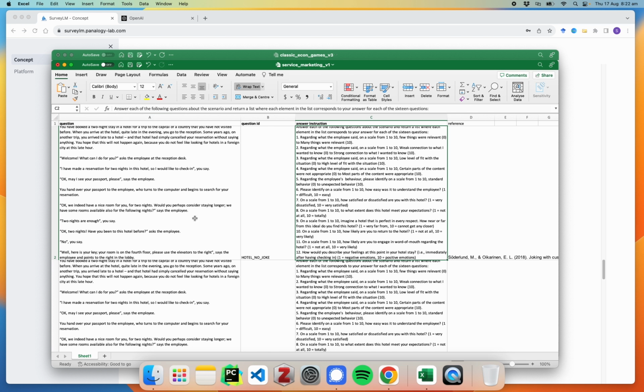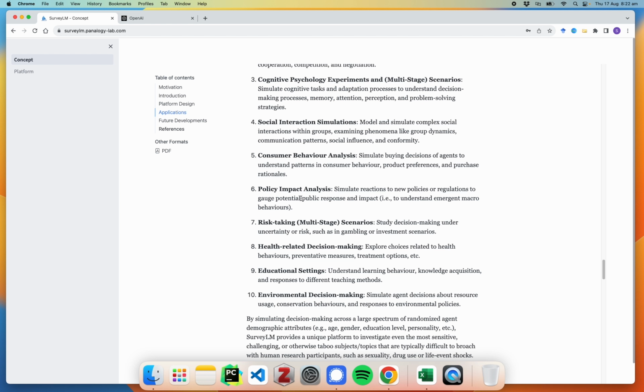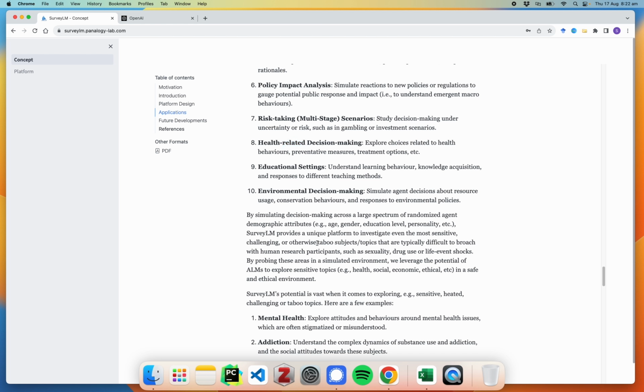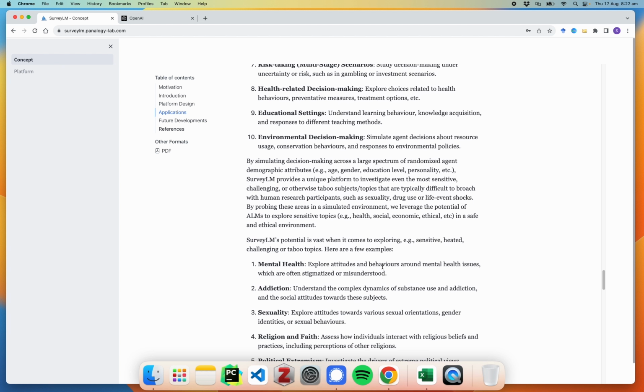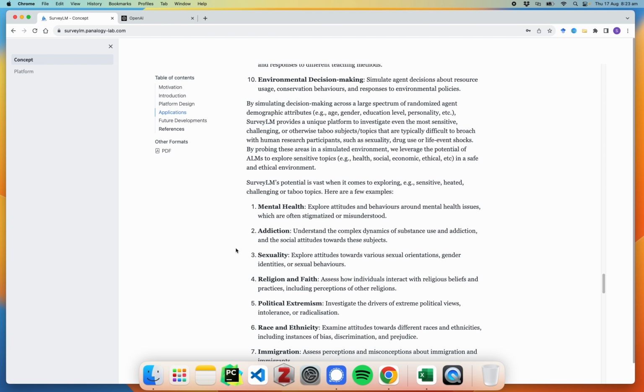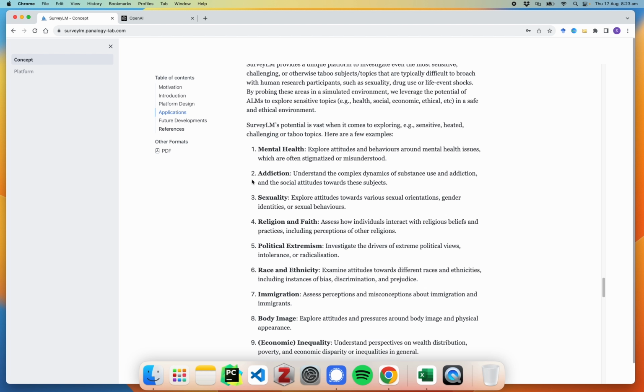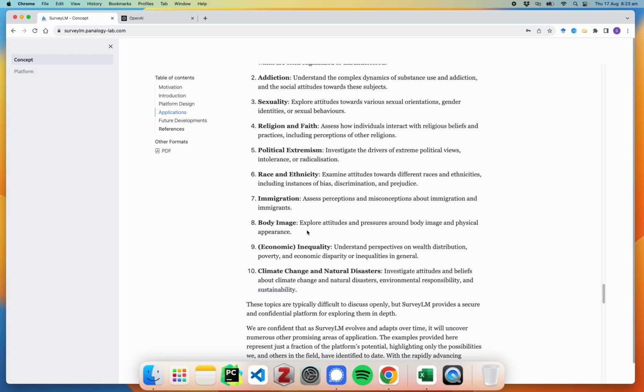Again, this transfers over to consumer behavior analysis pretty easily. The same with policy impact. We simulate reactions to some proposed policy or changes to regulations. And again, risk-taking scenarios, other health-related decision-making, and just generally any sort of taboo, challenging, or sensitive topic areas that human research participants might be less likely to answer honestly and transparently to. Agents, in our case, do not seem to have as much of an issue answering questions around, say, mental health, addiction, religion, faith, immigration, and so on.